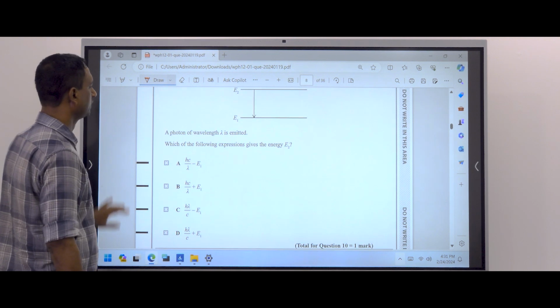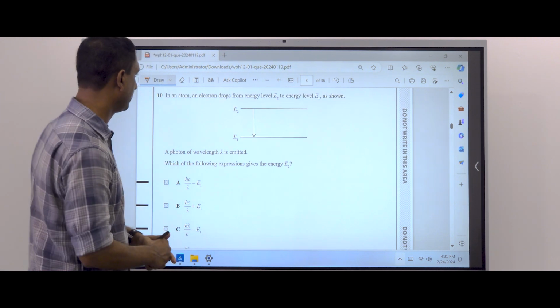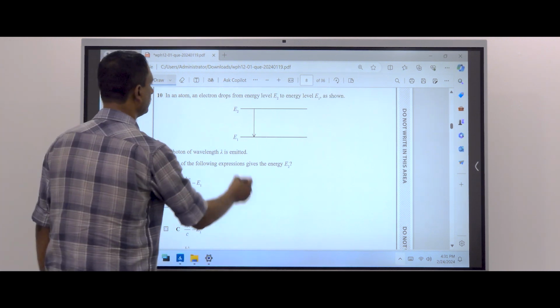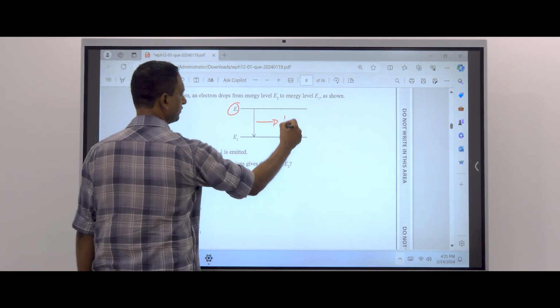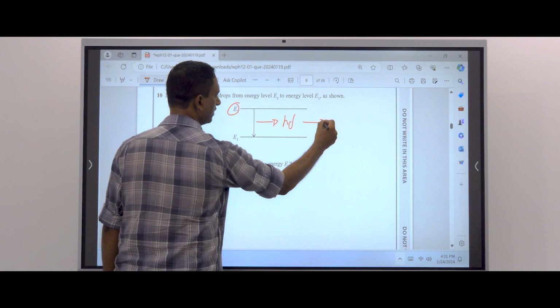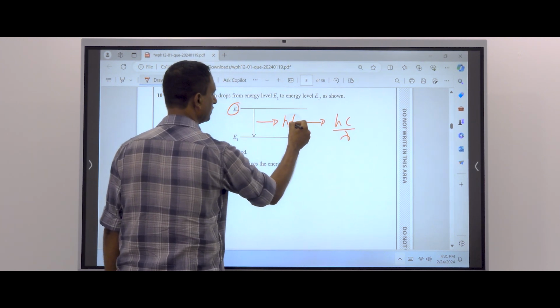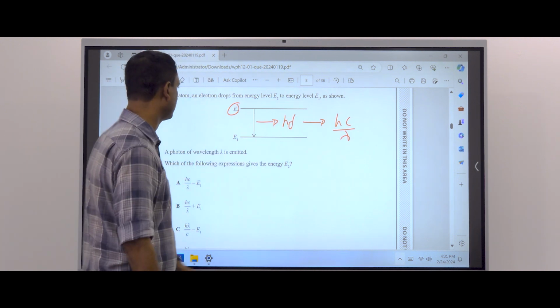In an atom, an electron drops from energy level E2 to energy level E1 as shown. A photon of wavelength lambda is emitted. Which of the following expressions gives the energy E2? This energy level E2, energy released is hf. hf can be written as hc over lambda, because f is frequency, frequency equals speed of light divided by wavelength, hc over lambda.